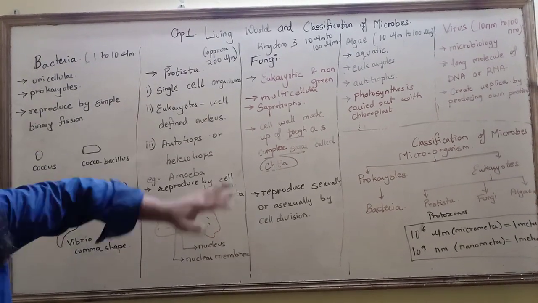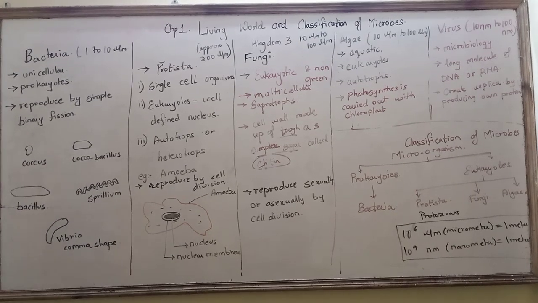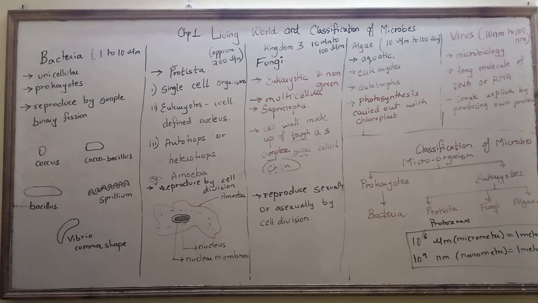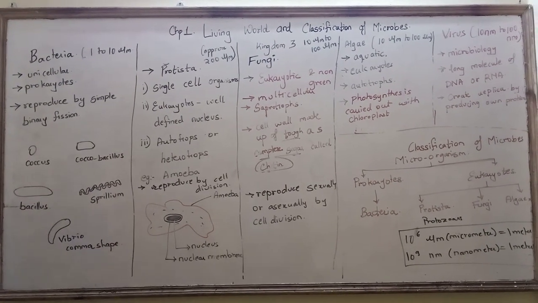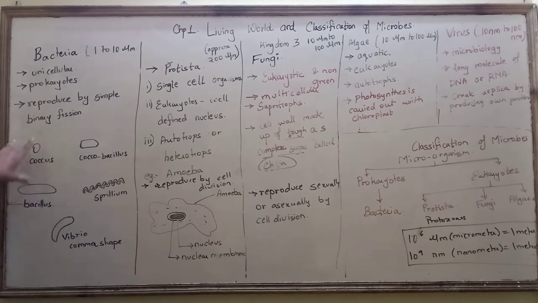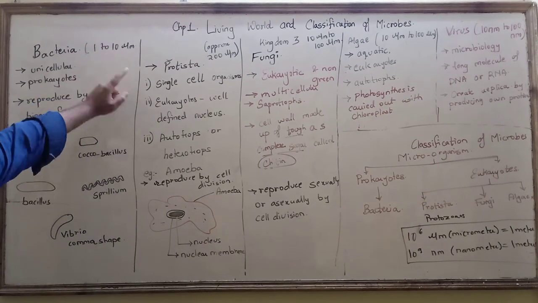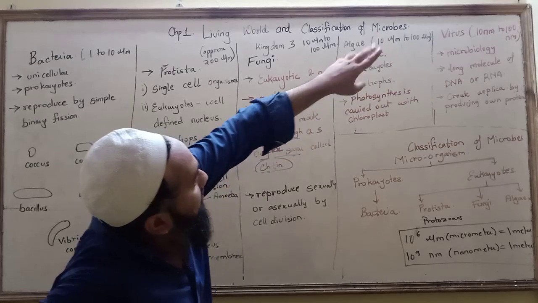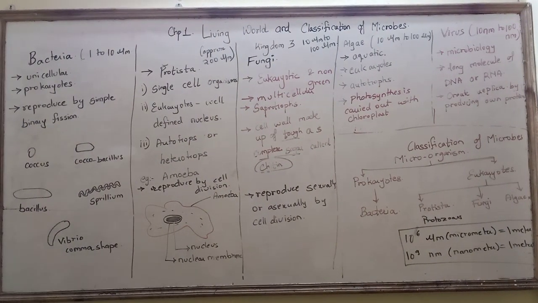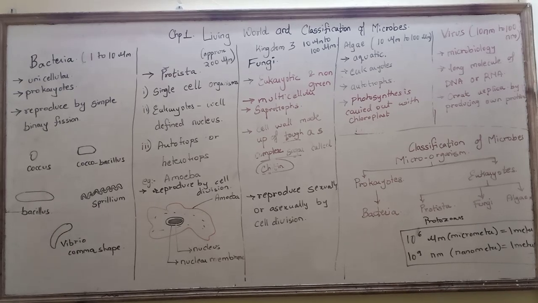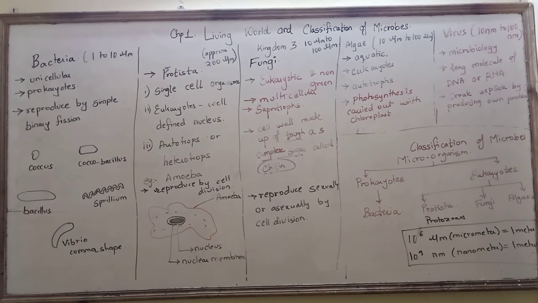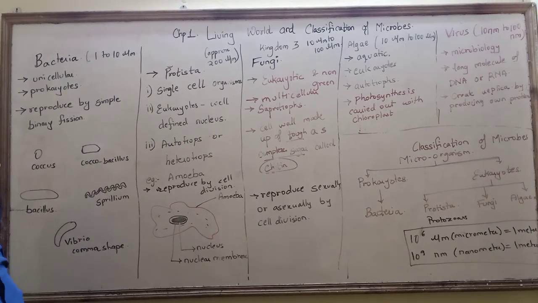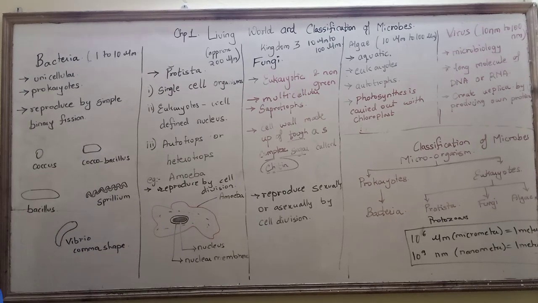If you remember this whole board, what I have written over here, just see the video and just remember what I have written on the board. You just need to make sentences. 3 to 4 characteristics is very important, and more than enough. 3 characteristics, diagram, and 1 characteristic will come from the side. So this is more than enough to remember the chapter. I have covered this chapter in 3 videos, where I will be combining the first and second video, and the third video will be separate.